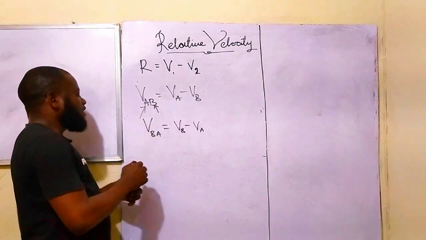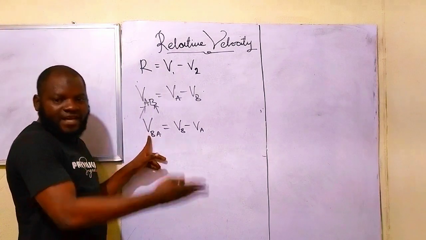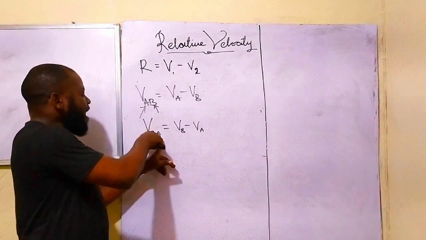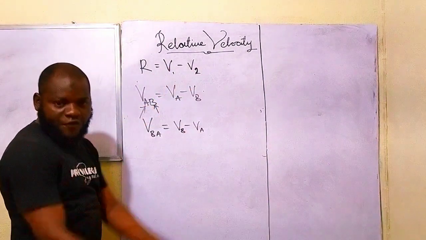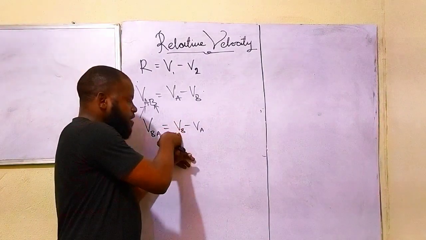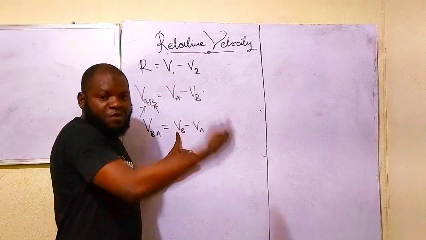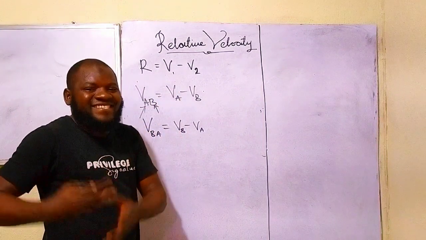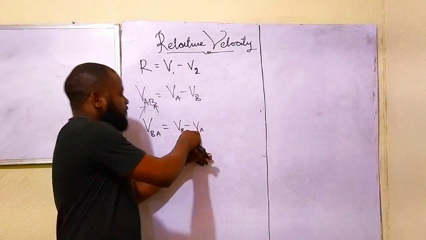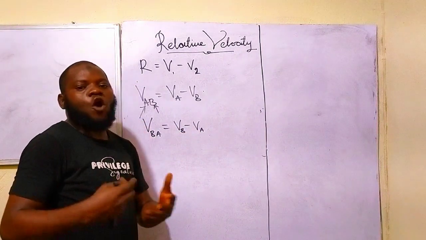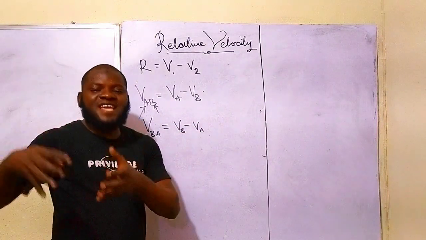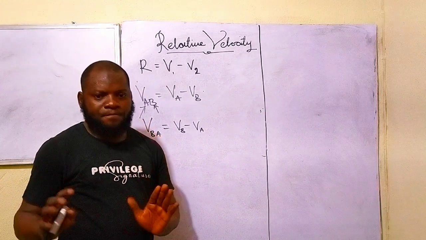Are you getting this now? B is the focused object, while A is the reference frame. Then, VB in this case is the velocity of object B, whereby the Earth is the reference frame. VA is the velocity of object A, whereby the Earth is the reference frame.